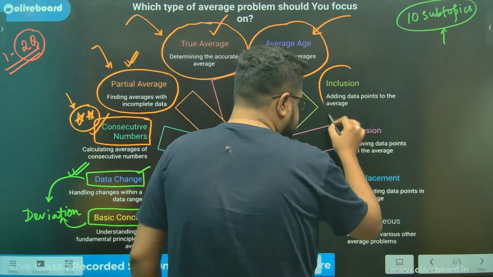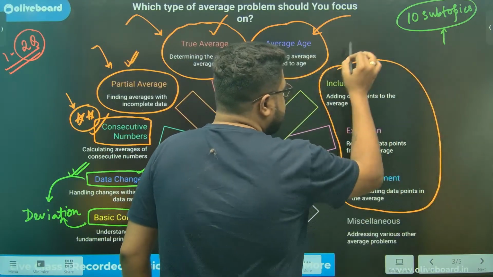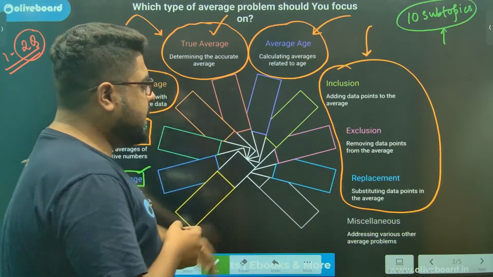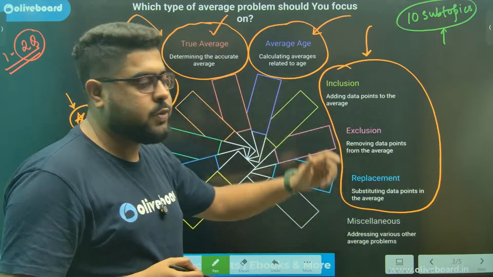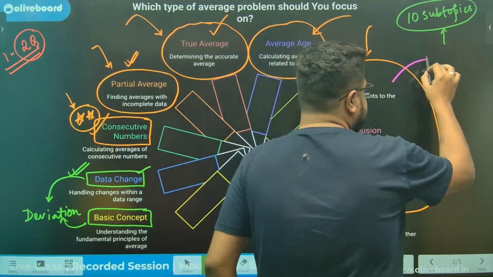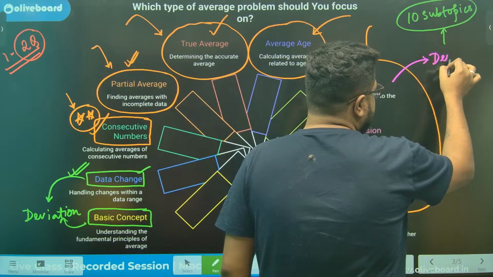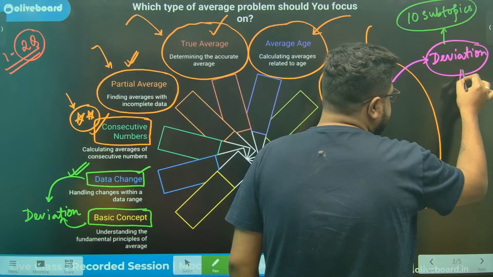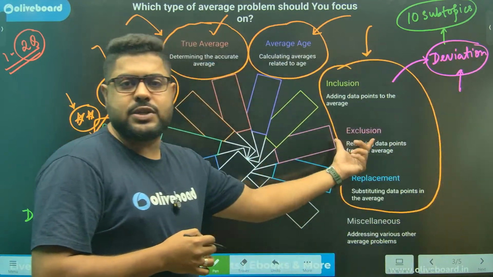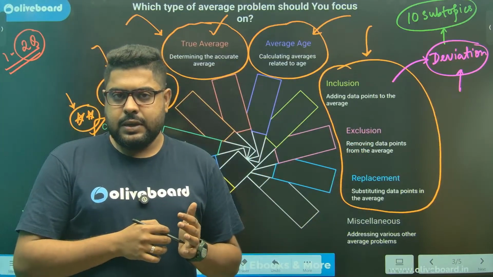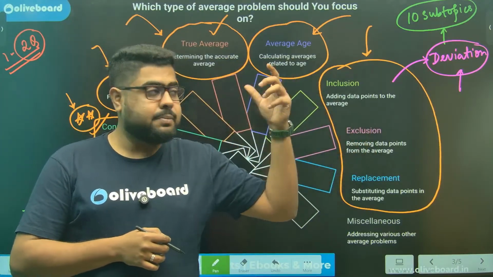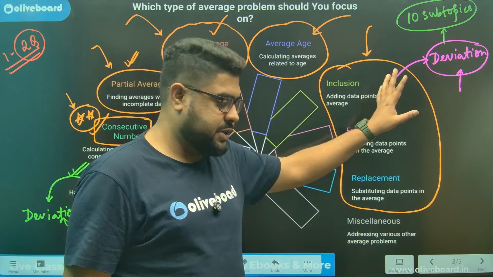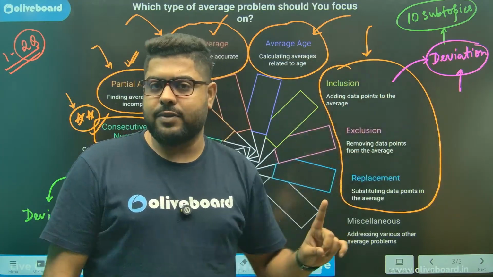Now comes these three. These three generally come as a package. Package deal: inclusion, exclusion, replacement. If you ask me, you need to learn how to solve all three of these types using deviation. Because if you know deviation, you can solve it in 3 lines. And if you don't know, depending on the value, it might be very, very difficult calculation. It all depends on the values.